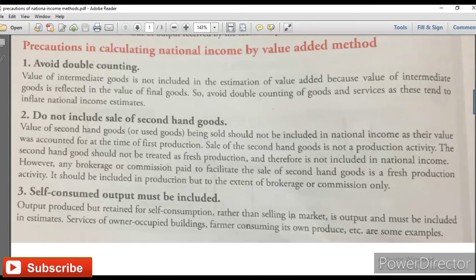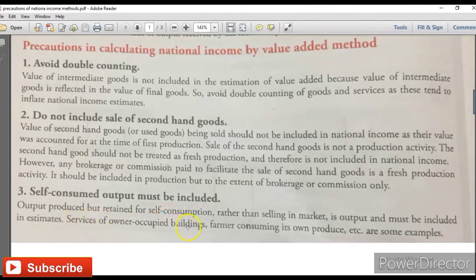So if he is consuming those goods, that would be part of national income. Because if he were not a producer, he would go to the market to purchase those goods, but if he is producing them, he can take those goods for his self consumption also. So that would be part of your national income.